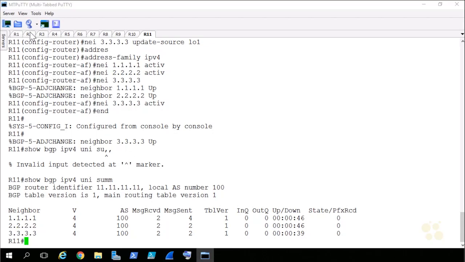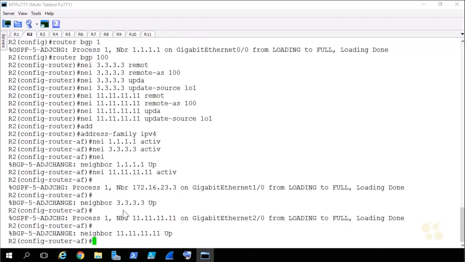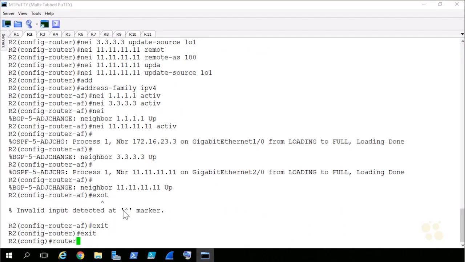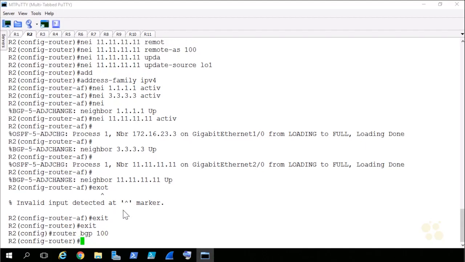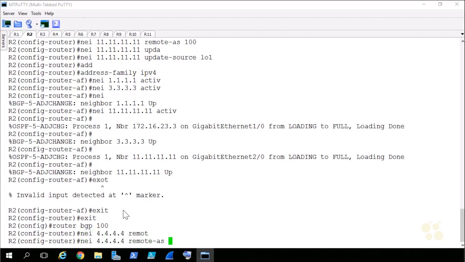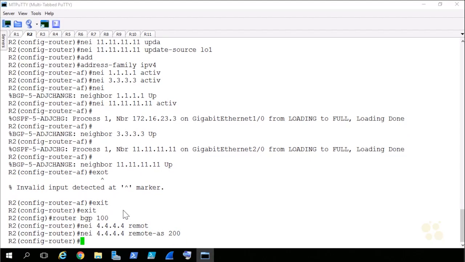So now what we need to do is jump over to R2 and get into router BGP 100 and start to try to bring up the BGP relationship with R4's loopback address 4.4.4.4. If I say neighbor 4.4.4.4 remote AS of 200, it instantly knows this is an eBGP relationship. It also doesn't have a route to 4.4.4.4 currently, so it's immediately not even trying to form that relationship.